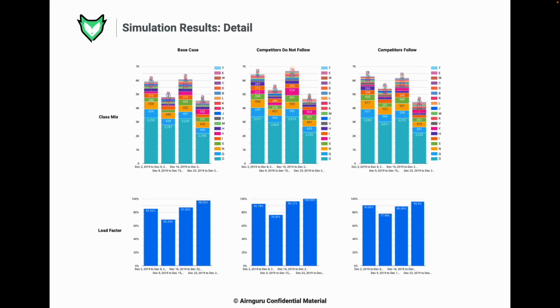A hypothesis here is that the gating strategy was not well aligned to the fare structure at the beginning, and the fare structure Bayesian optimization found a way to better align the fare structure to the way the RM gating strategy was closing classes. If we then observe the competitors follow scenario, the load factors are lower than in the previous scenario, but we still see better load factors than in the base case scenario, supporting the hypothesis that the optimization managed to better align the fare structure to the gating strategy.